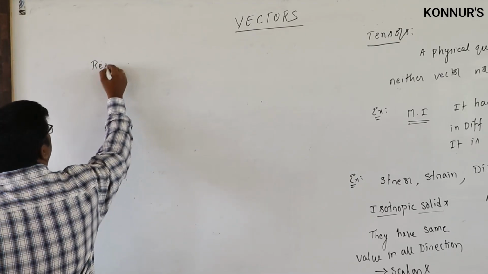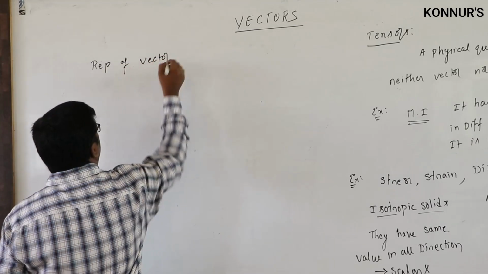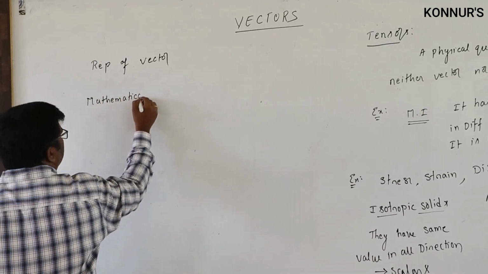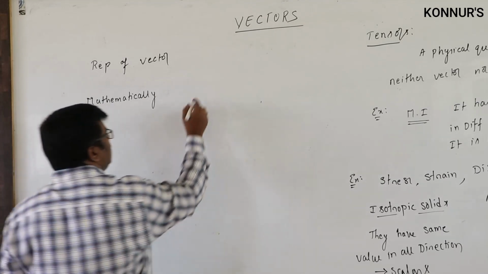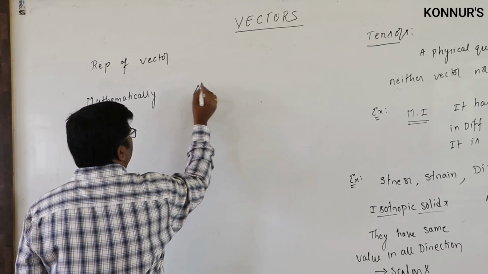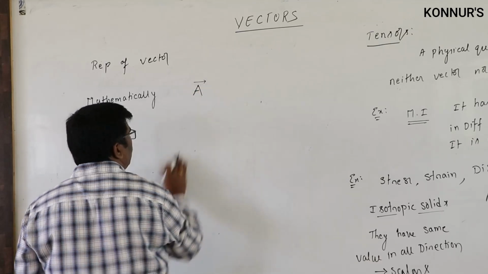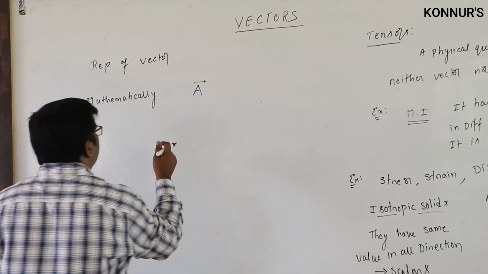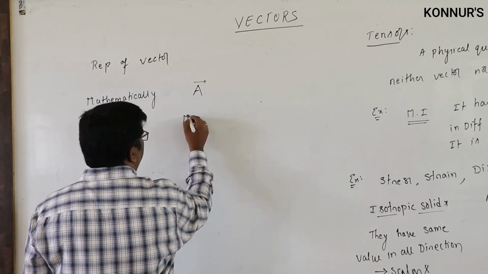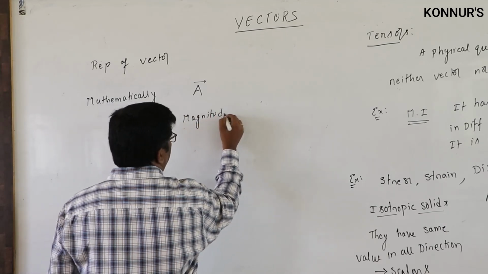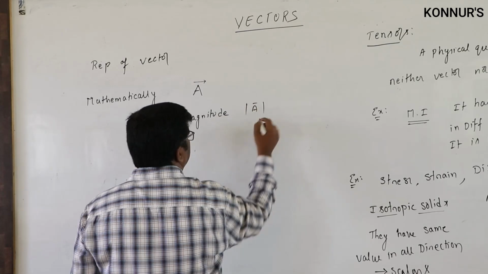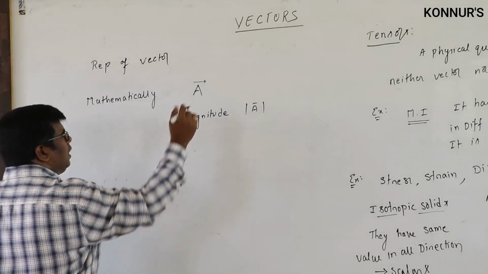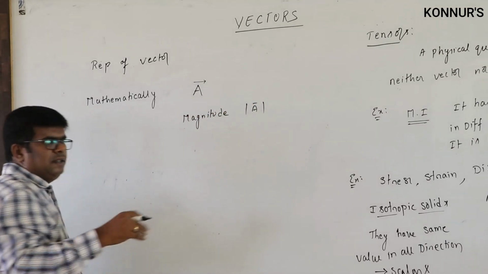The representation of a vector. Mathematically, the vector can be represented by a capital letter. You can use a letter and mention an arrow over it. So this is generally the mathematical representation of a vector, and if you want to represent its magnitude, you can represent it with a modulus. So this is used for the magnitude, and this is mathematically a vector. Or else you can write a bold letter, that is also used as a vector.